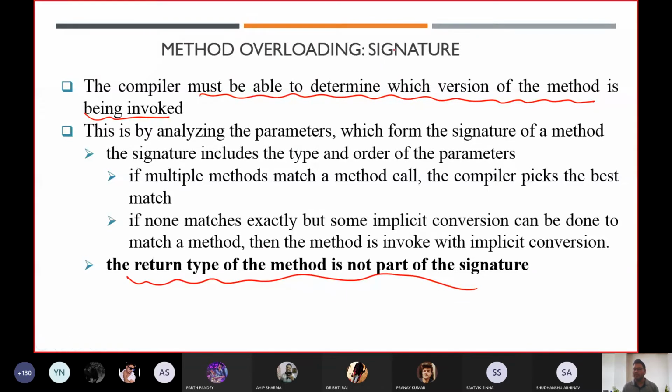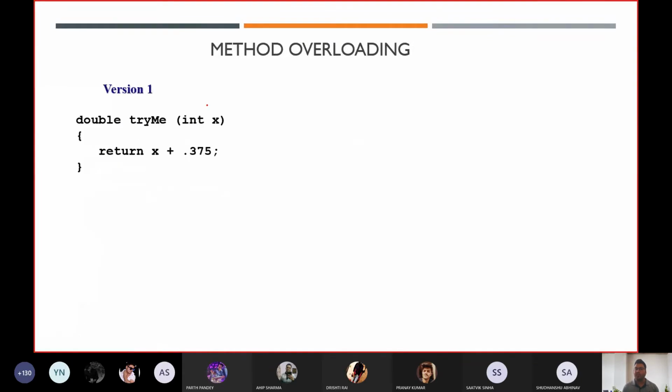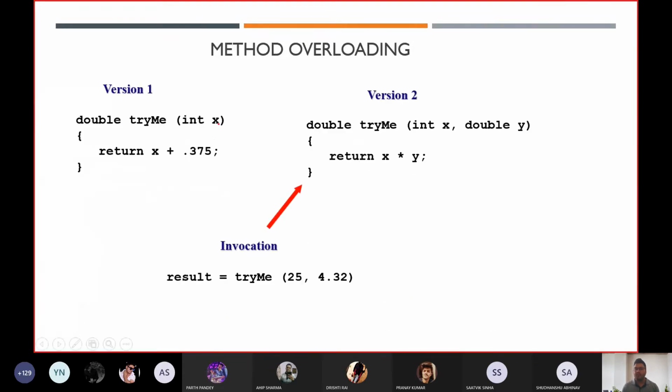The thing to keep in mind is that the methods will have different signatures. Always keep in mind that methods having different signatures are known as method overloading. And I told you what method signature means. Let's take one example. Suppose I have created one method. You know how to create a method. It is mandatory to have a return type. Either you write void, which is okay, or you write int, which is also okay, but it's mandatory to write something like that.